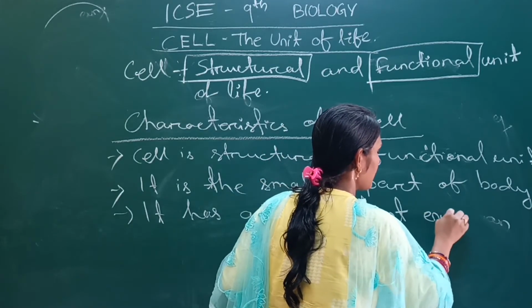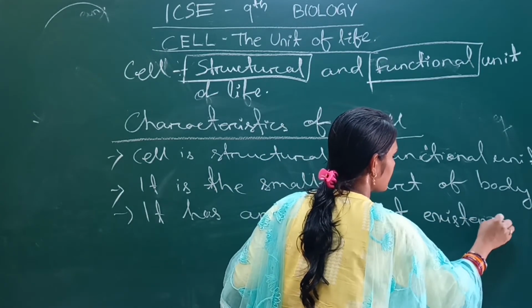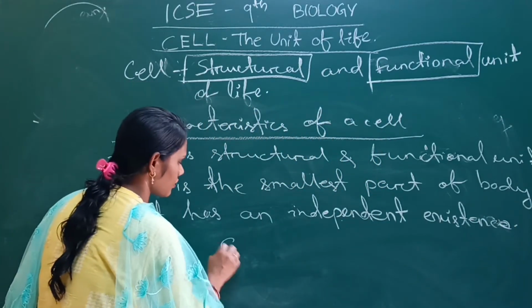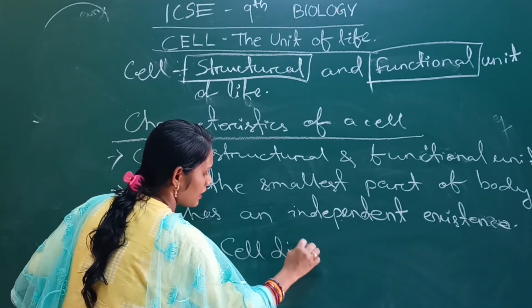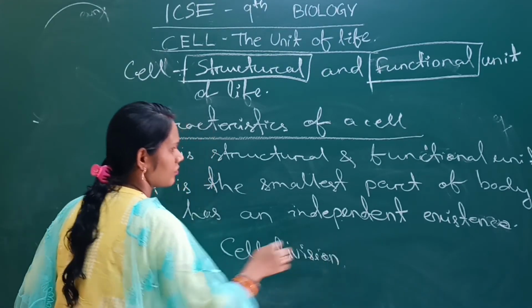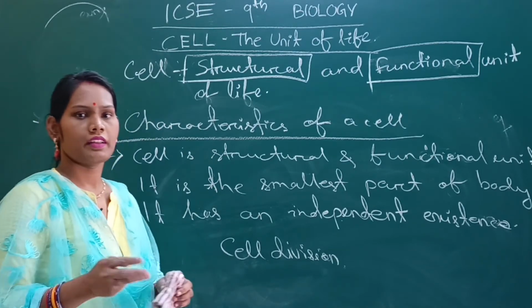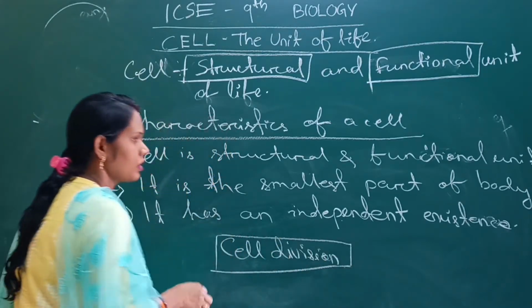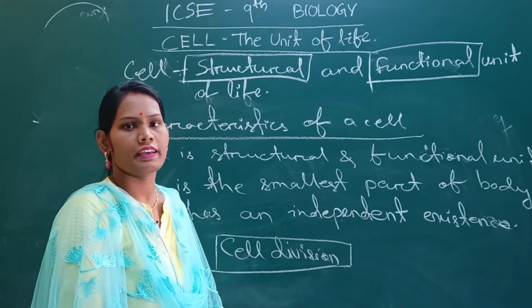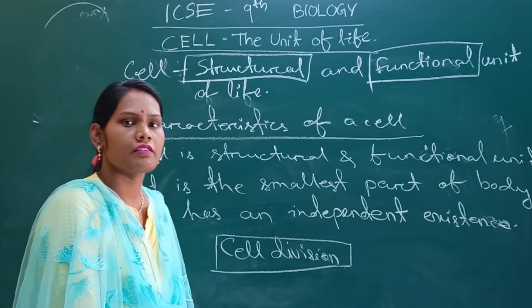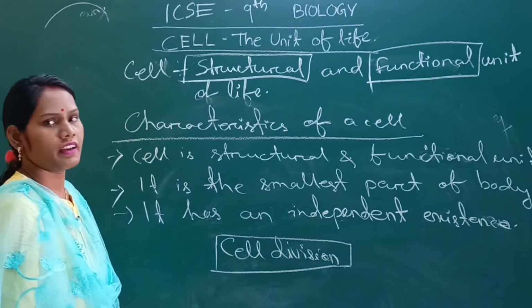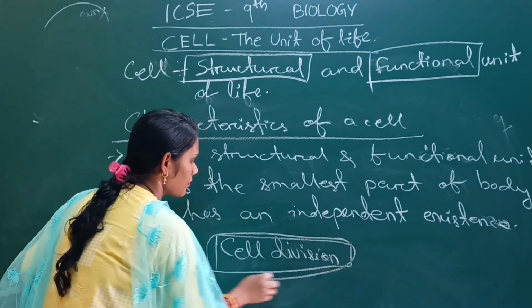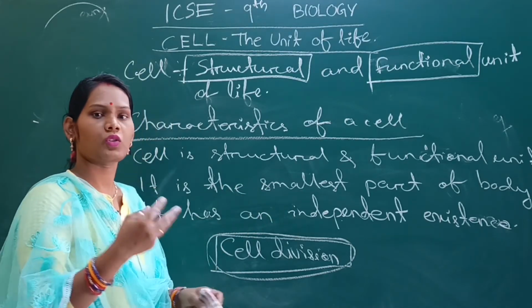It has an independent existence. Why? It can grow itself by cell division. If one cell dies, then another cell replaces it. So it has an independent existence. Within the cell, the nuclear material DNA can replicate itself. DNA can generate RNA, and can replicate itself. So due to cell division, it has an independent existence. It can grow by itself.